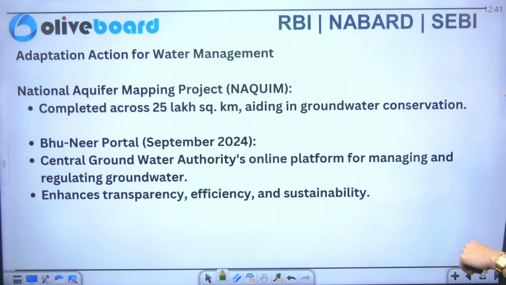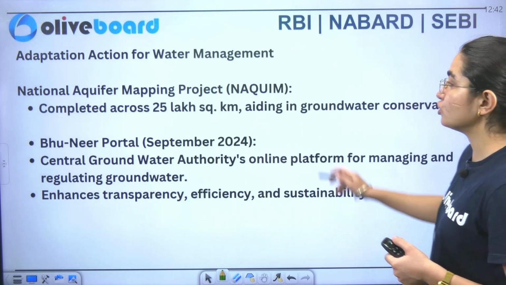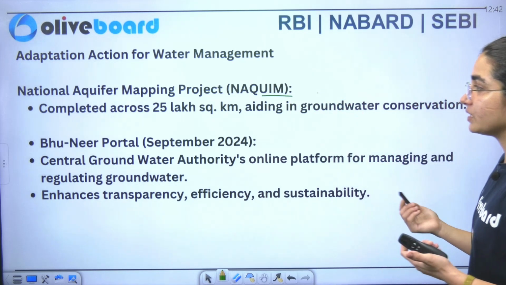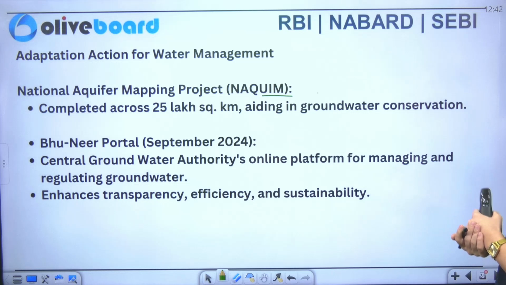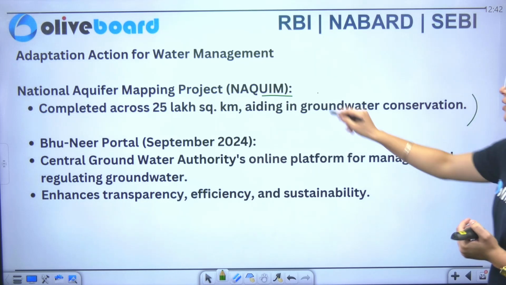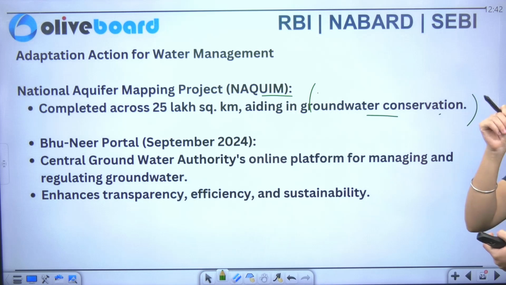Now we see that we have the National Aquifer Mapping Project. It has been completed across 25 lakh square kilometers, aiding groundwater conservation. Bhu Neer is another portal.